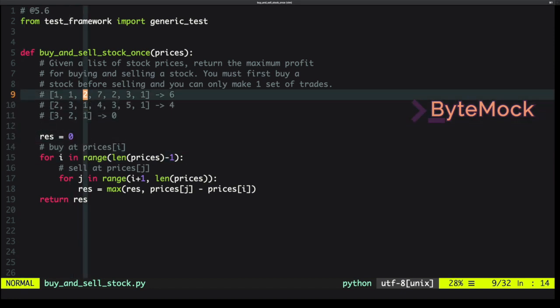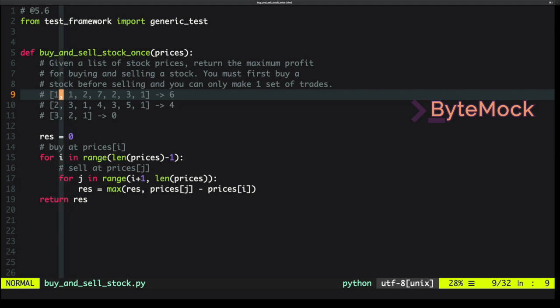Running through this example, we have 1, 1, 2, 7, 2, 3, 1. So picture this: we have a stock at 1. That's the lowest price that we've seen so far. We can buy it at 1. We can take a look at the next element. We can say, okay, if we sell it at 1, we would get a profit of 1 minus 1. That would be 0, so our best profit is 0.